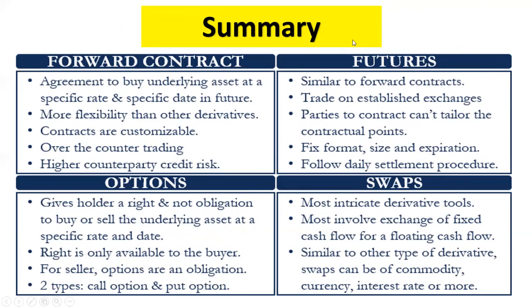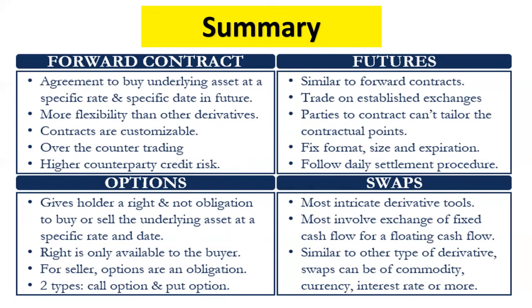So I have provided this summary to you. In case of forward, there is an agreement to buy the underlying asset at a specific rate and specific date in future. Forward contracts have more flexibility. The other derivative contracts are customized forward contracts. We have seen that these are customized, over the counter traded, and here high counterparty and credit risk is there.